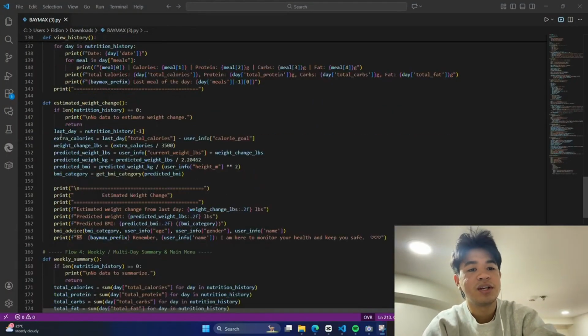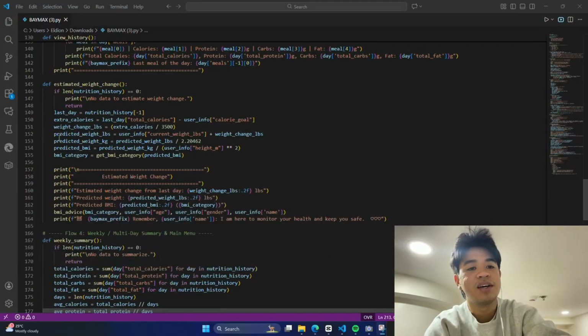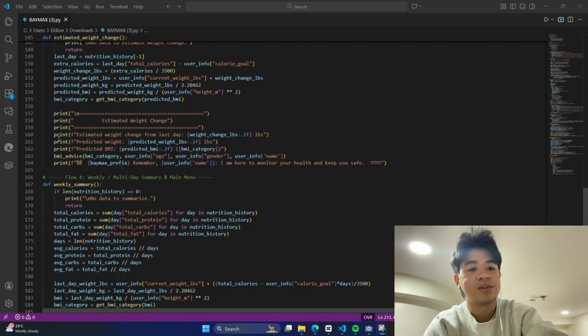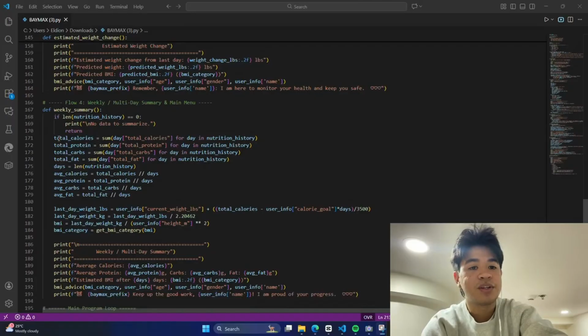The program's weekly summary function gives the user a clear long-term view of their nutrition habits. It starts by checking if any days have been logged. If not, it prints no data to summarize, and exits to avoid errors. When data exists, it uses the enumerate expression to sum up total calories, protein, carbs, and fat across all logged days. Then it calculates averages by dividing totals by the number of days, giving a clear picture of consistent eating patterns. The function also estimates weight change over the log period.